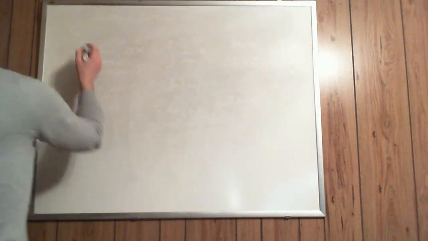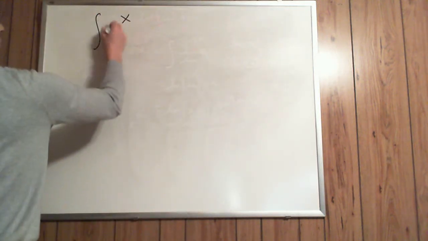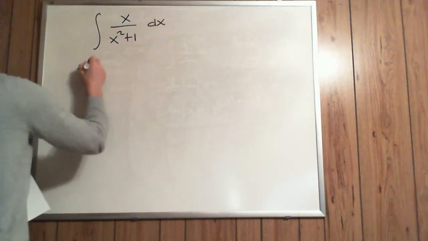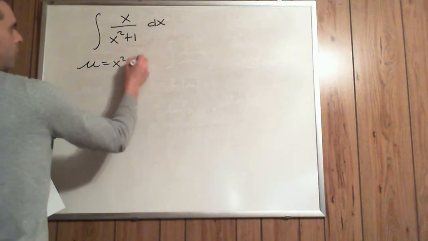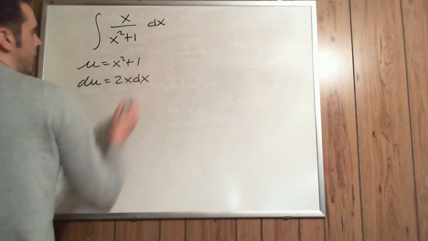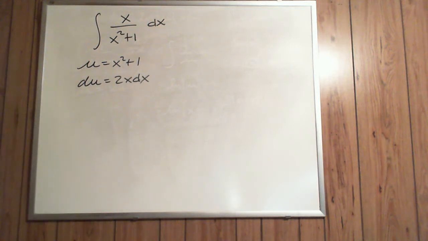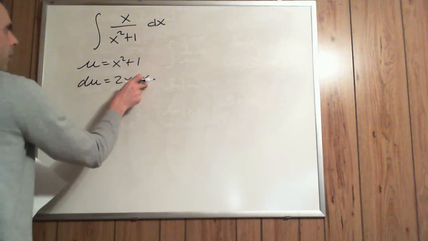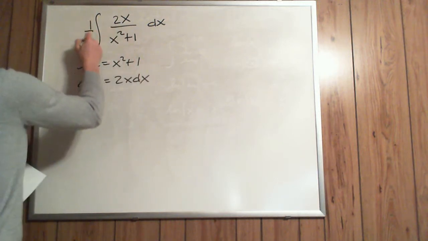Okay, so some more examples on this one. If we have the indefinite integral of x over x squared plus 1 dx, if we choose the u to be the bottom, x squared plus 1, looking to get back a derivative that's in the integrand, well, du would be equal to 2x dx. So we've got this derivative in the integrand, provided we put in a 2 and take out a 1/2.